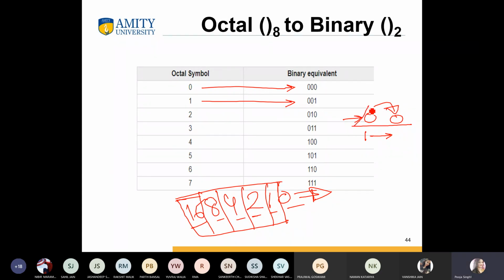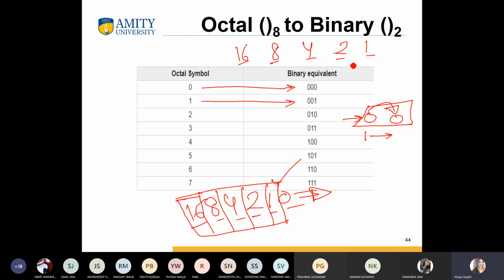See, for 0 this is always 0. Okay, but by default we are taking from this number system from 1. Okay, means for any number system we can write 1, 2, 4, 8 and 16.